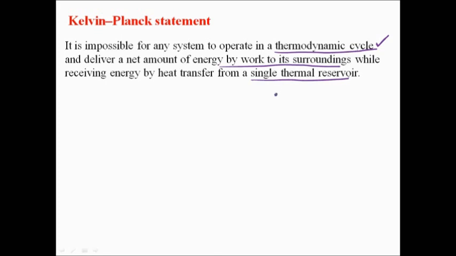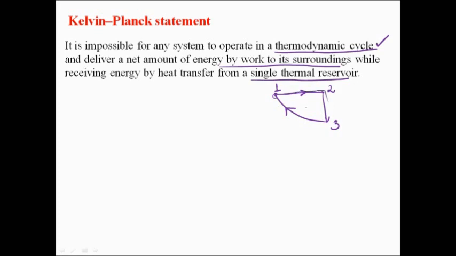Let's say we started from this point 1, then there is one process and we move to 2, then 3, like that. Okay, this is point number 3. Now this is the third state, and then finally we again reach point number 1. So when the initial state, from where we started, and the final state, where we reach, are the same, then we say that this system is operating in a thermodynamic cycle.